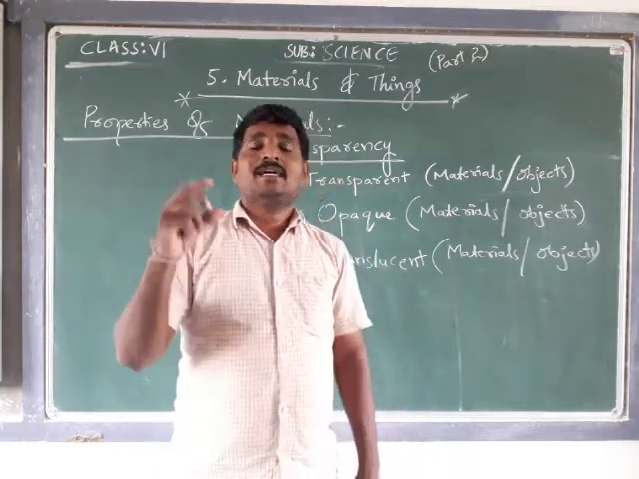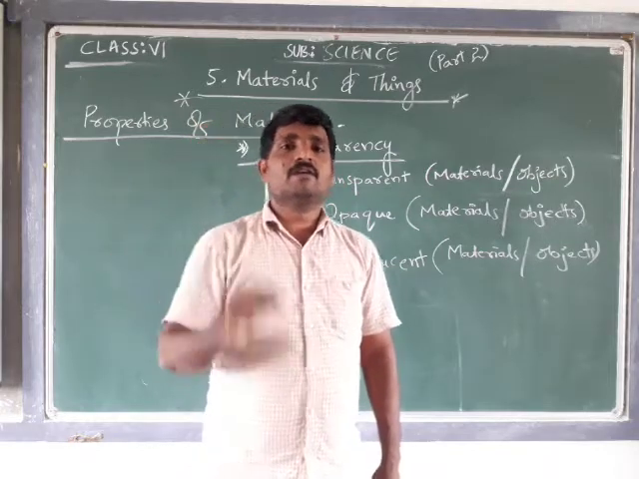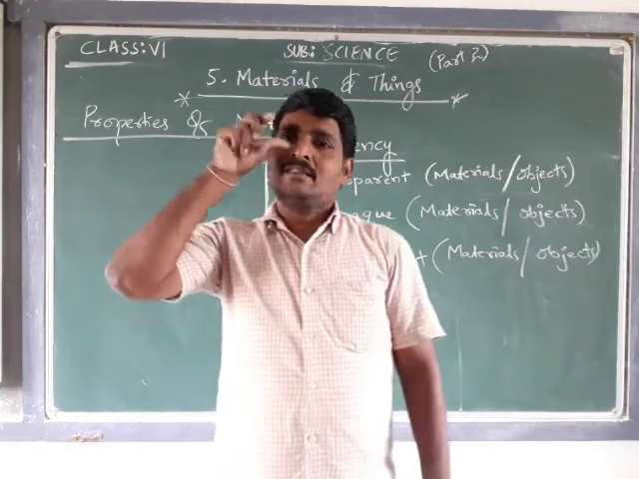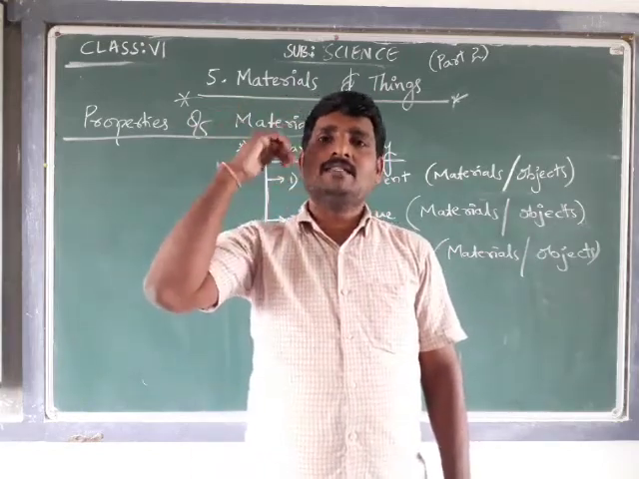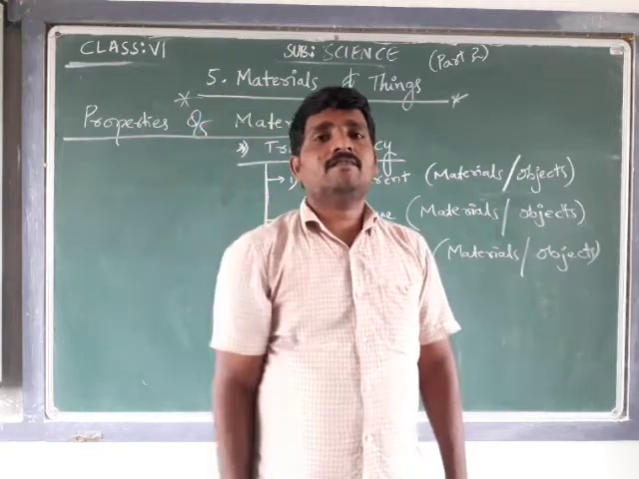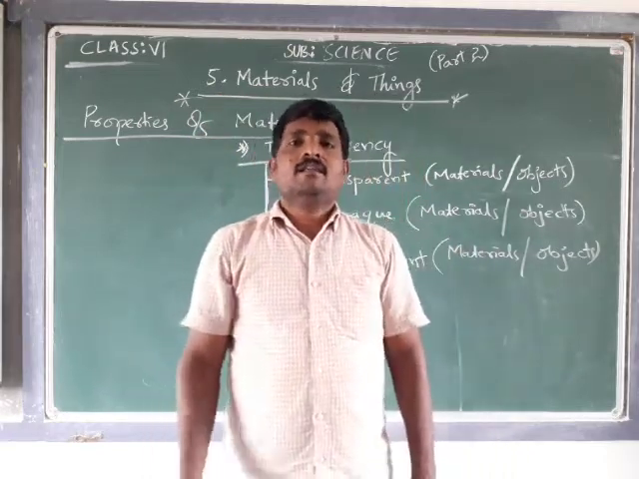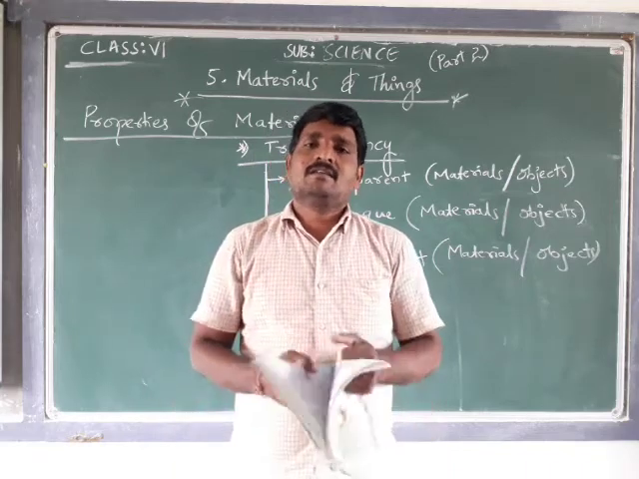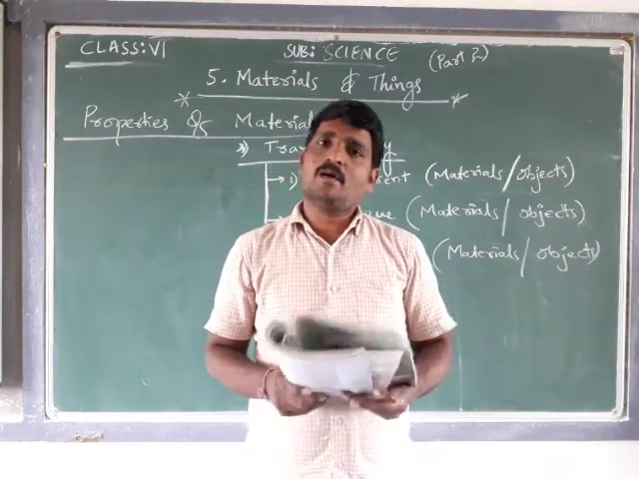The materials through which we are able to see the other side are considered transparent. Glass, the glass of the spectacles. If you observe, that is a transparent object. We are able to see the other side. The other side is our eye. From the other side there will be some objects around us, and you can see that. Glass is the best example for transparent materials and objects.